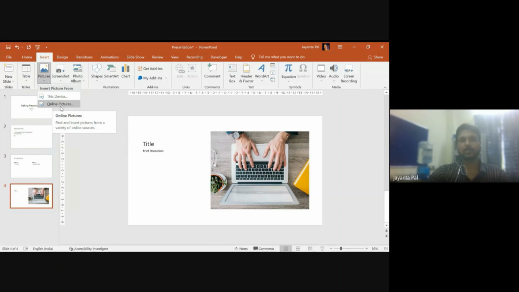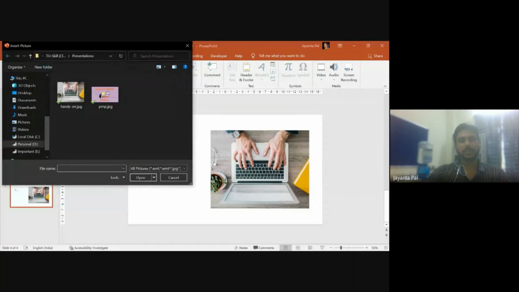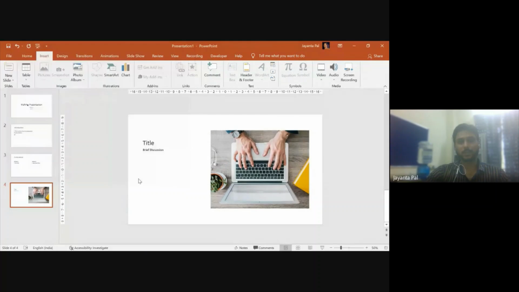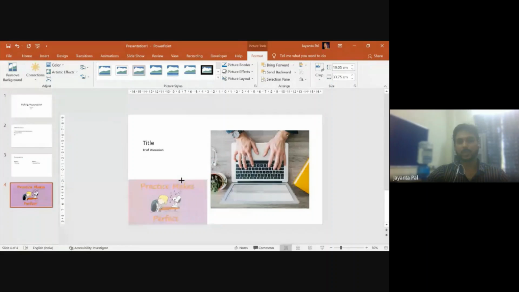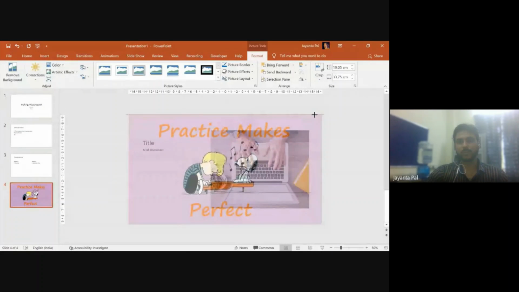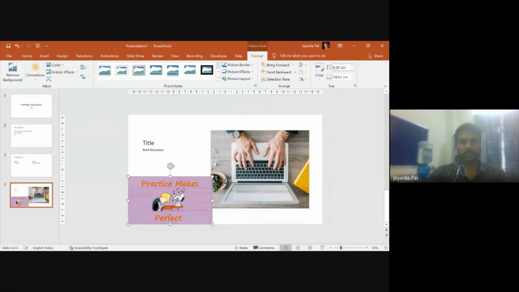If you click online, then it will redirect you to the website, or maybe the browser, whatever is the default site set by you, that browser will be opened. Now if you click on this device, then it will open your computer's picture region, and you can choose the picture as well. You can resize also according to your requirement. Okay, so this is another alternative and the mostly used way of inserting a picture.